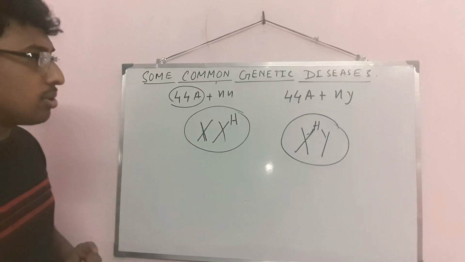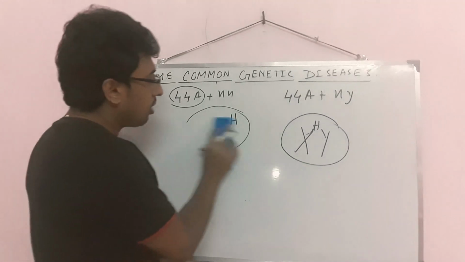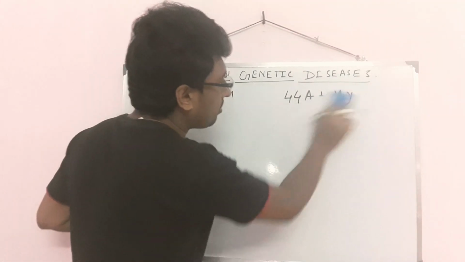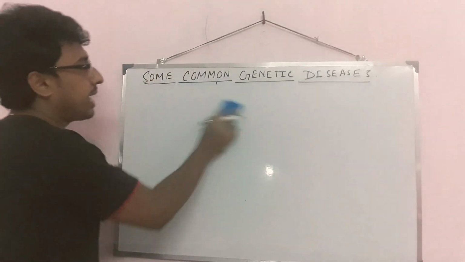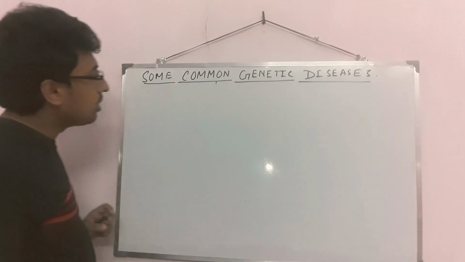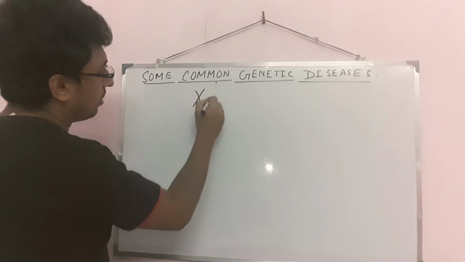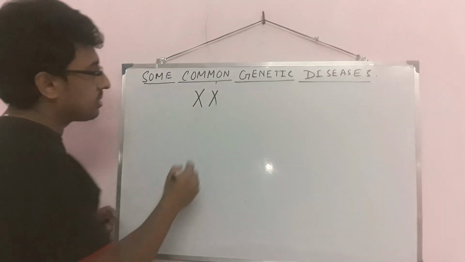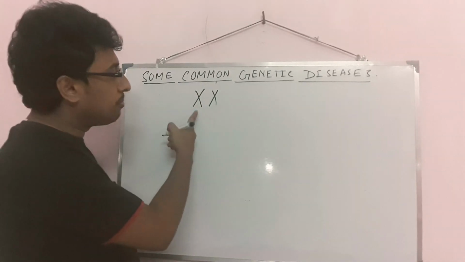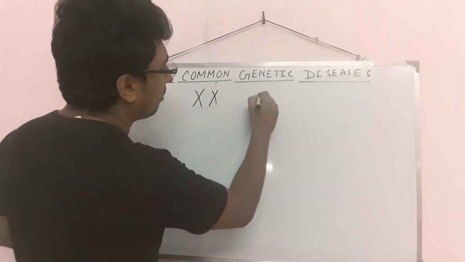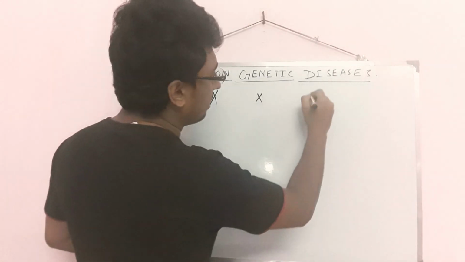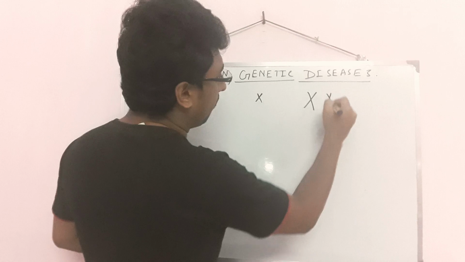Today I will show you some crosses regarding hemophilia. Just like if the female is normal and the female crosses with the male who is hemophilic.